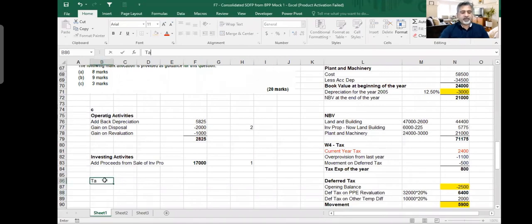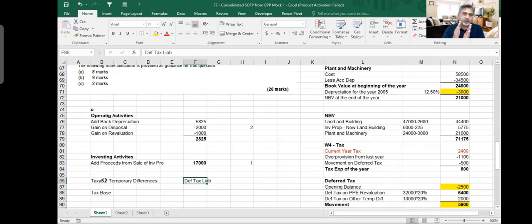Okay, you asked 3 things. You said taxable, and then you said tax base. Taxable temporary differences: there are temporary differences on which you calculate deferred tax asset or deferred tax liability. Taxable temporary differences means that it is deferred tax liability. Those temporary differences which will create your deferred tax liability are called taxable temporary differences. I will give you an example, wait for a while.